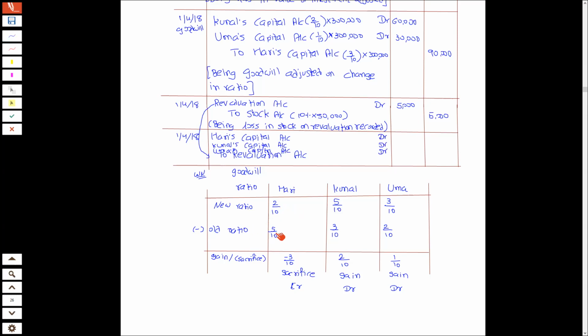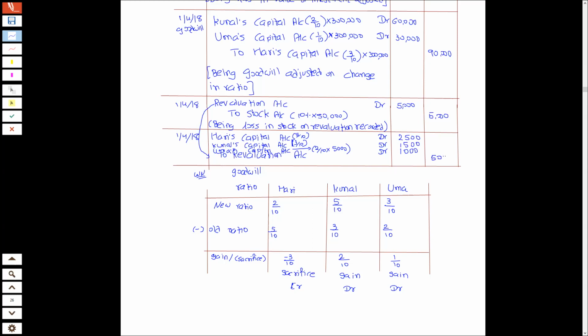And in the old ratio 5:3:2, 5/10, 3/10, and 2/10 of the amount of loss was 5,000. So it is 2,500, 1,500 and 1,000.